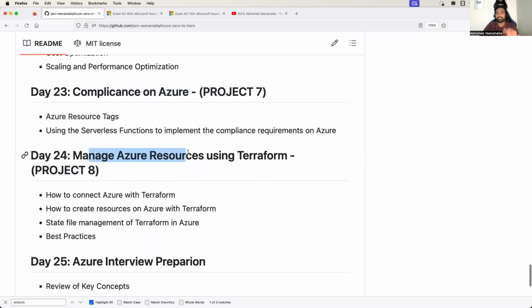Then comes Terraform. In this series, we will learn how to automate Azure from the CLI point of view, from the Resource Manager point of view, and we will also learn using Terraform. So all the things are covered.